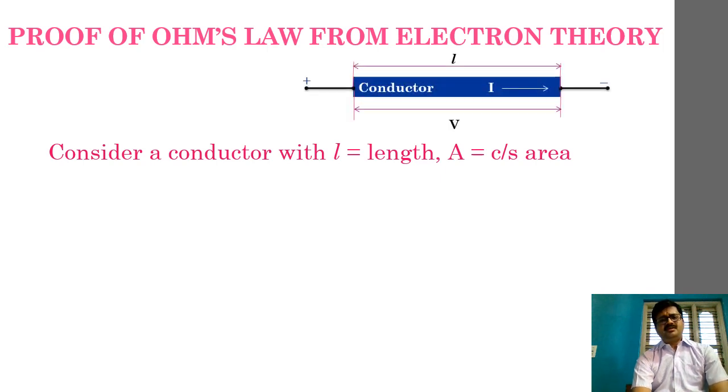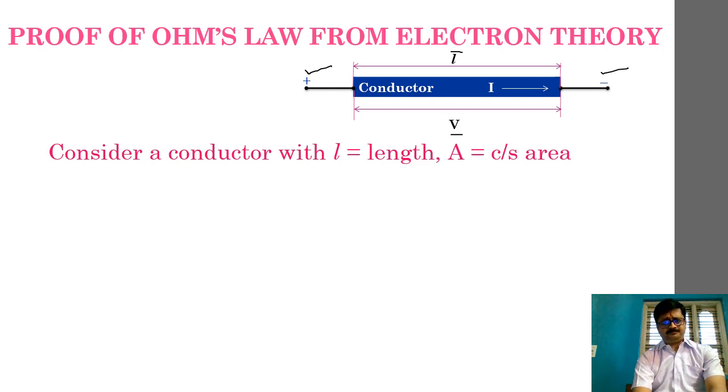cross section. As you can see here, this is the conductor that I am utilizing, and in this particular conductor I am showing various factors. Now one end of this conductor is connected to the positive terminal and the other end is connected to the negative terminal of a cell or a battery, and across this conductor, that means in between the positive end and the negative end of this conductor, there is a potential difference V which has been set, and the length of this conductor, as I had mentioned already, is L here that we are showing in this diagram.